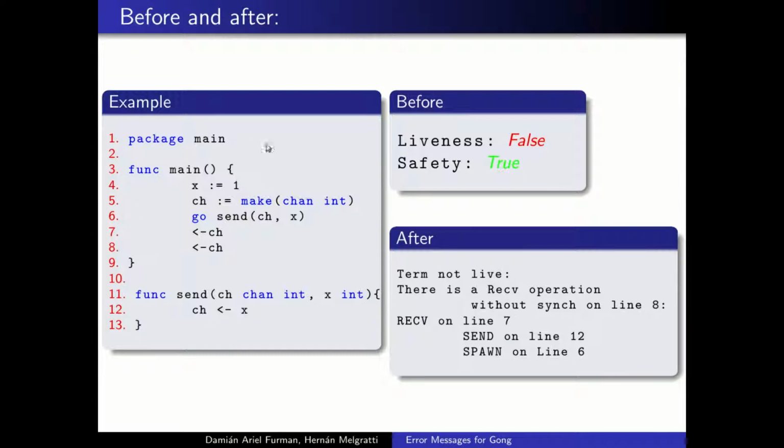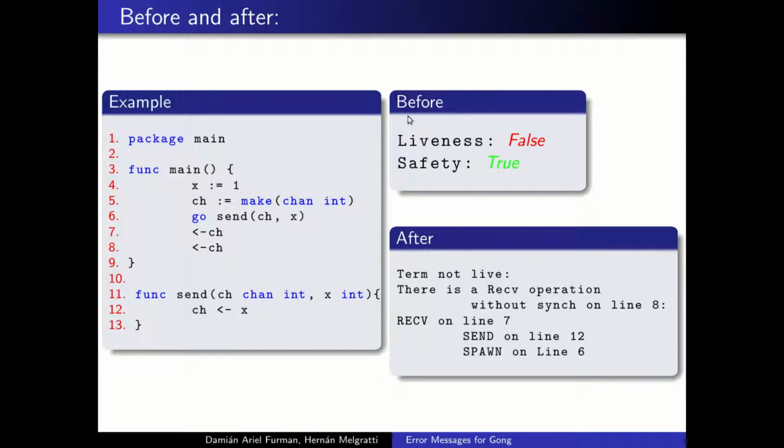The main thread then tries to receive a message 2 times in lines 7 and 8. So on the second time that it receives this message, since the channel is synchronous, there is no synchronization action for this second receive operation, and there is a deadlock on line 8.